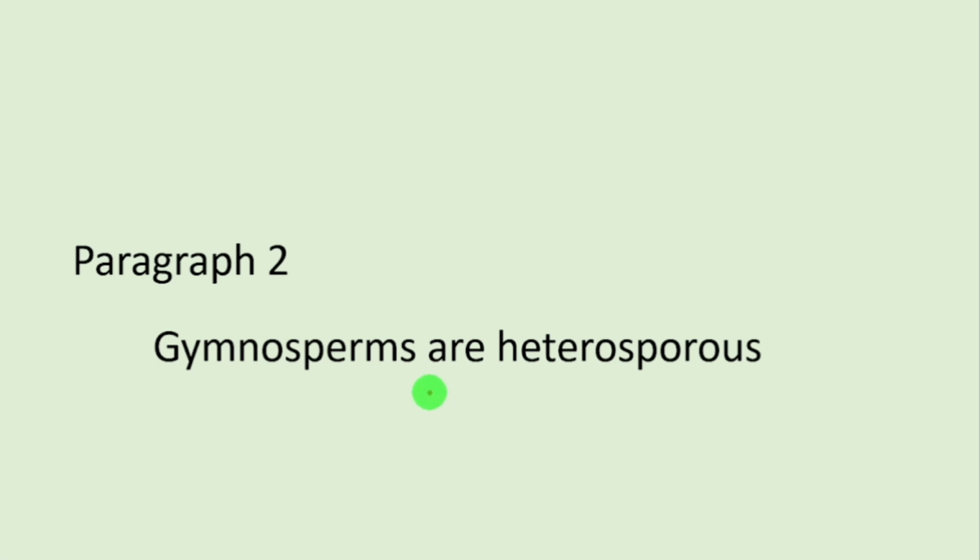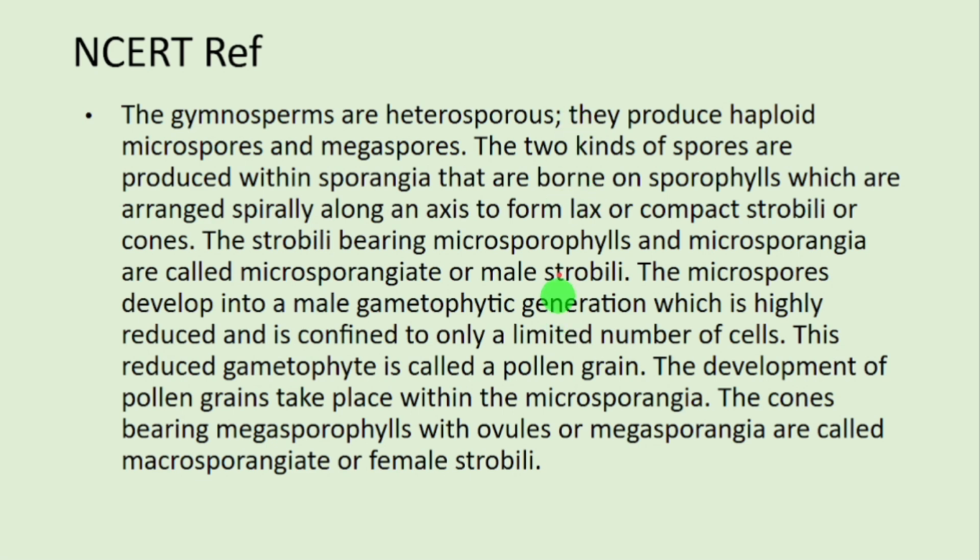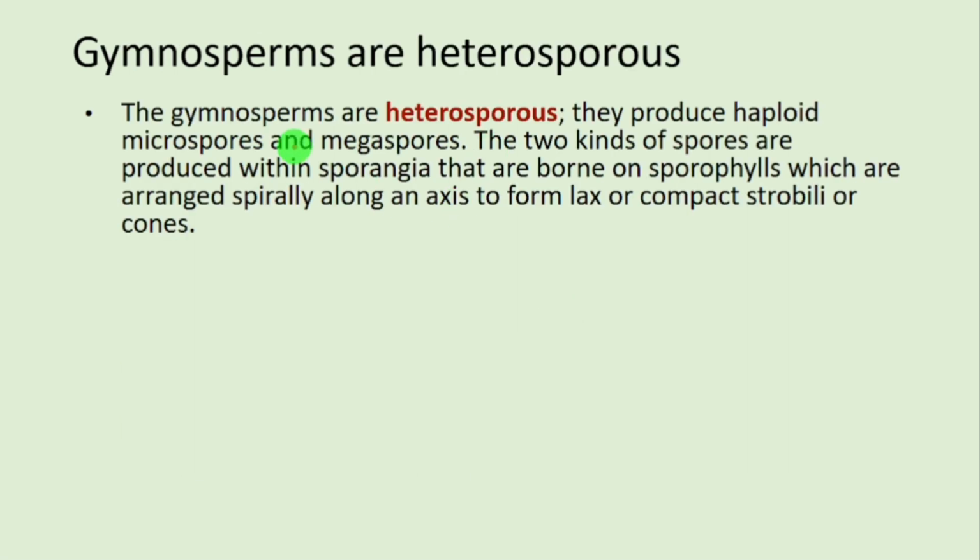Then next one, gymnosperms are heterosporous. So this is the paragraph. So point number 1, gymnosperms are heterosporous. They produce haploid microspores and megaspores. So morphologically they are different. This is the reason the term hetero is used.